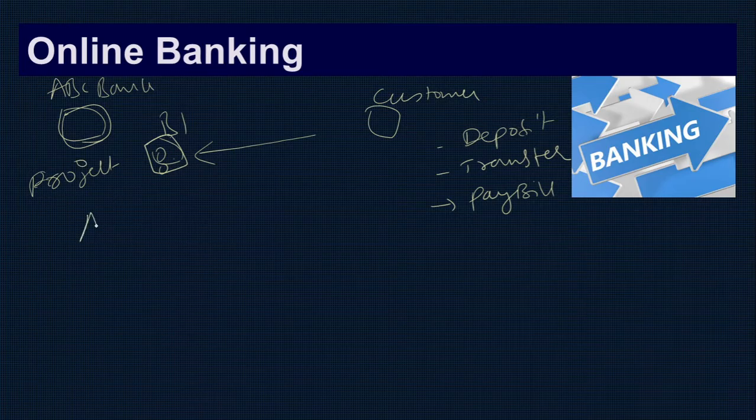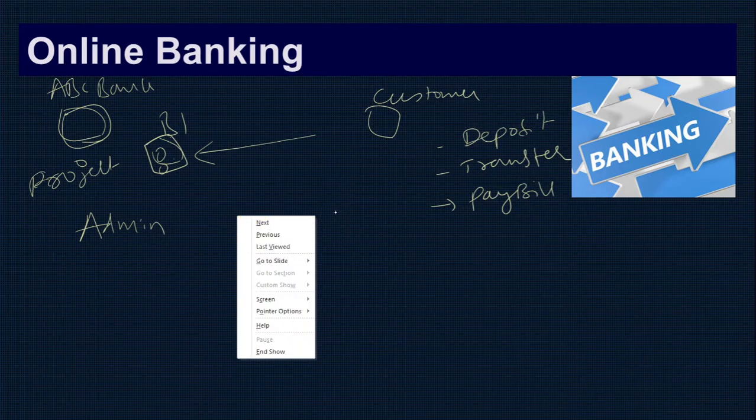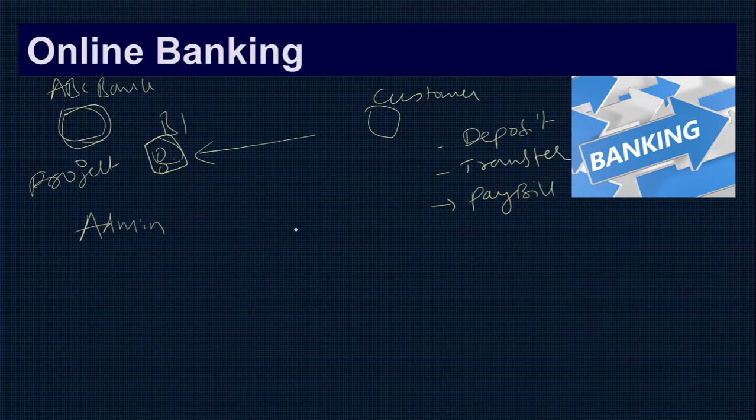Probably you need to make two major modules. One is the admin module, the other one is the customer module or the user module. Now the admin can log in here. They go to the main page. Here they need to add the account types. You have to give the details of the account type, what type of accounts are available for the customer.